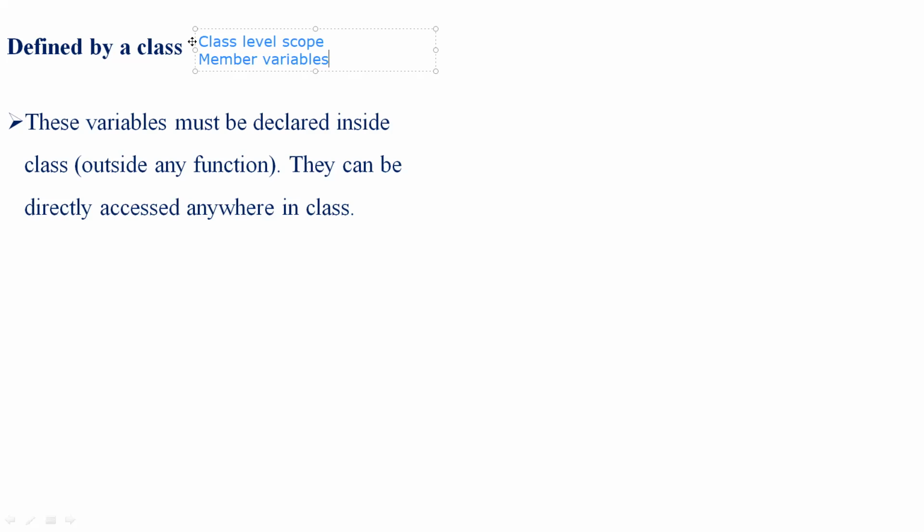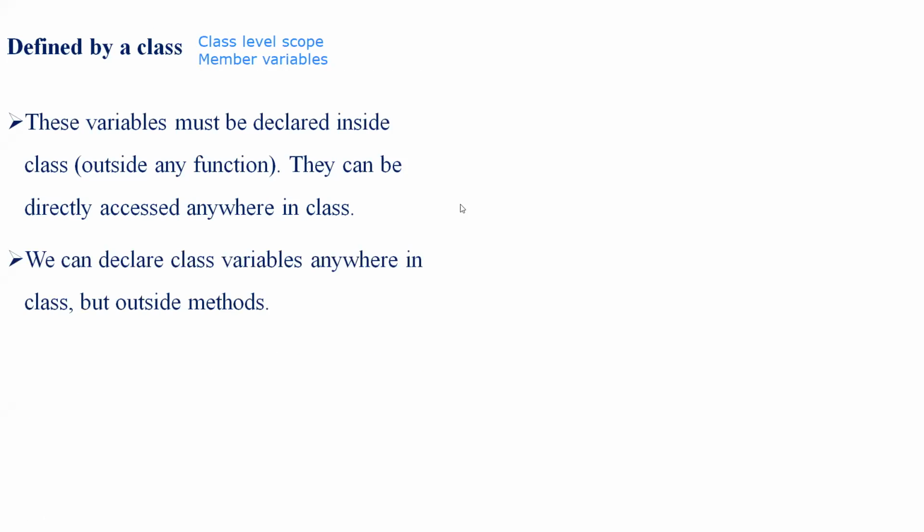These variables must be declared inside a class, that is, outside any particular function, and they can be accessed directly anywhere in a class. So they can be accessed anywhere inside a class. We can declare the class variables anywhere in the class but outside the method.